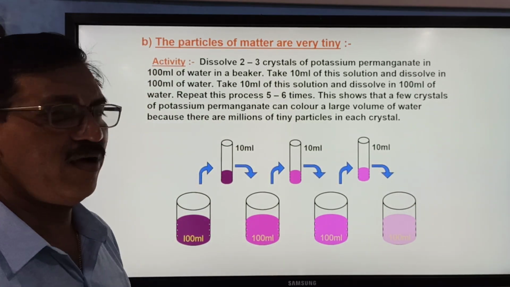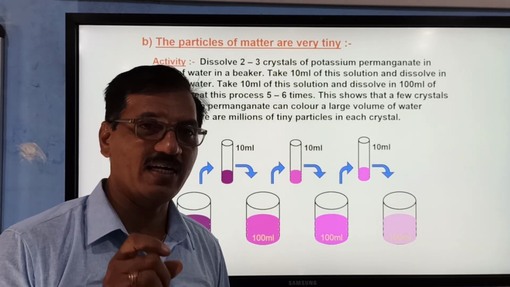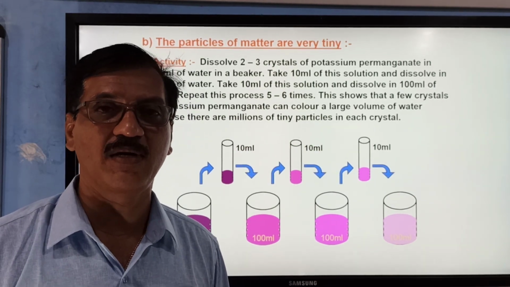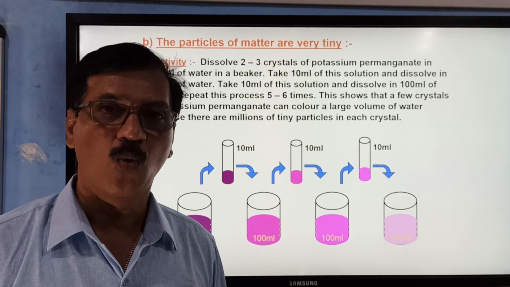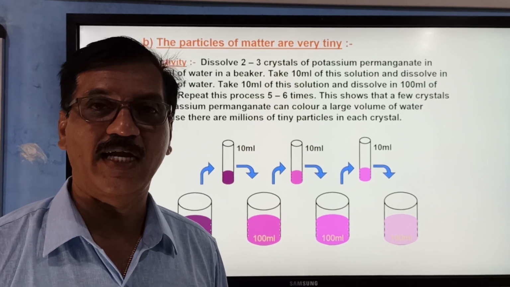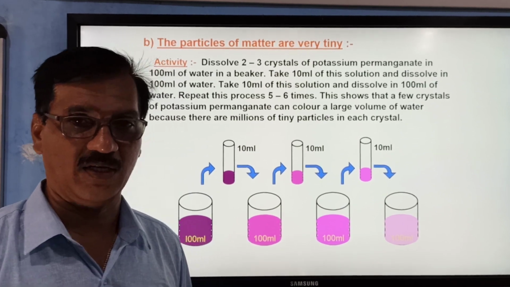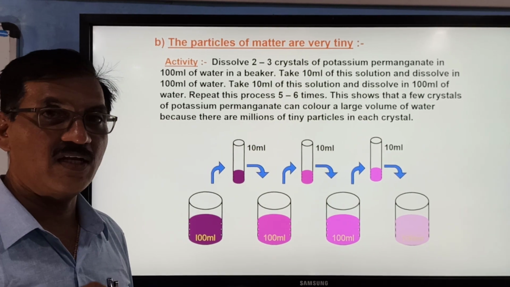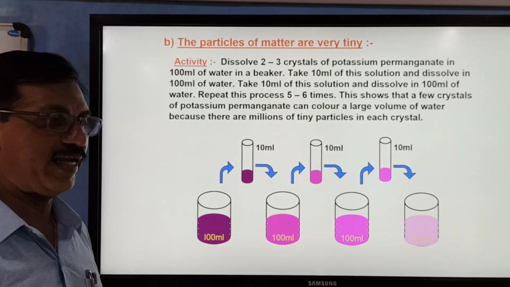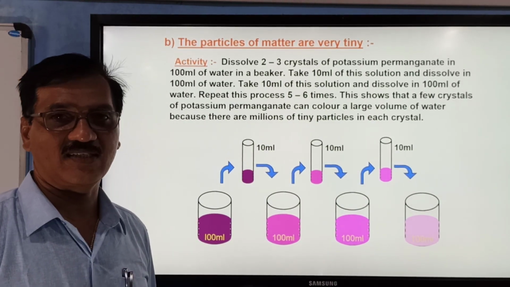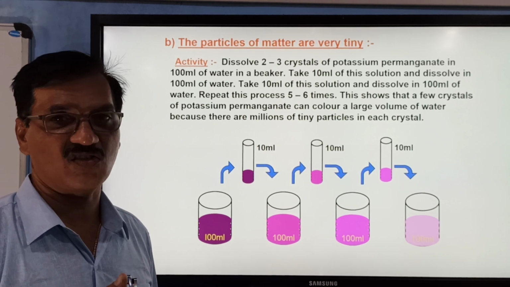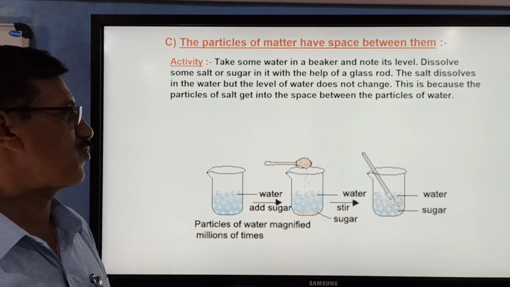This particle size is measured in nanometers. 1 nanometer is 10 to the power minus 9 meter, and we find particles of that size, 10 to the power minus 9 meter, in this solution.